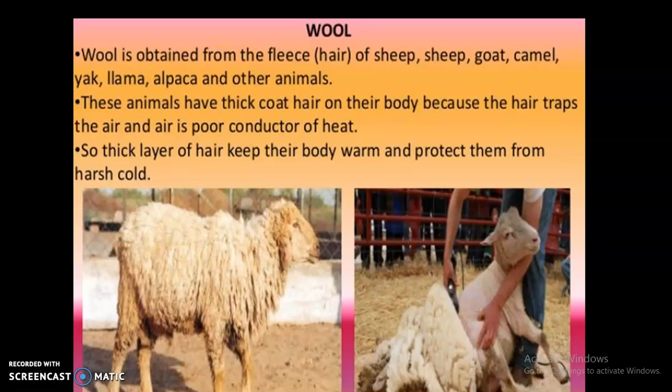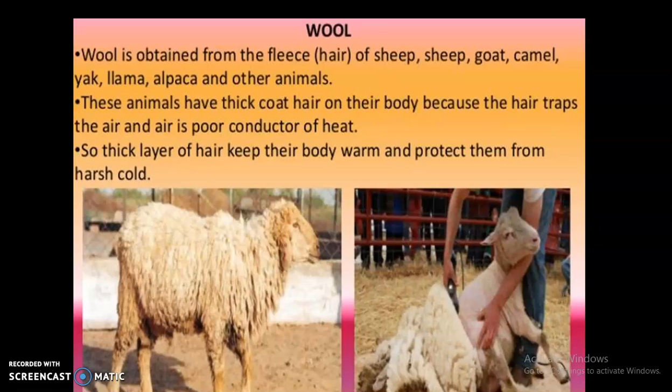So the second source is wool. Woolen clothes like sweaters, coats, mufflers, gloves, etc. are worn in winter. They do not allow heat to escape and keep the body warm. Wool is mainly obtained from the hair of the sheep, as you can see in this picture.